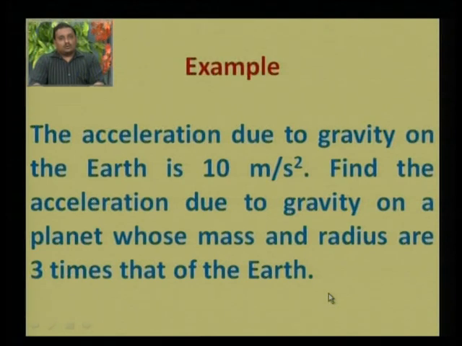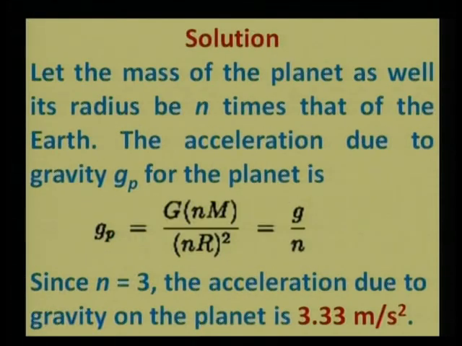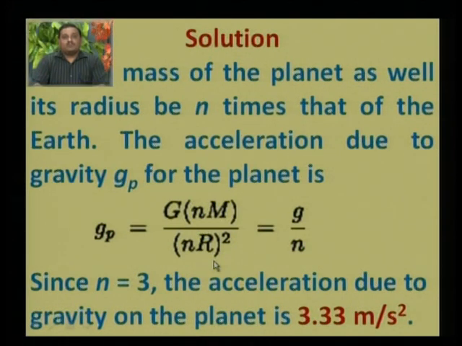So we use this simple equation. Let the mass of the planet as well as its radius be n times that of the Earth. That is, the mass is replaced by n times the mass of Earth, and the radius r is also replaced by n times the radius of Earth.